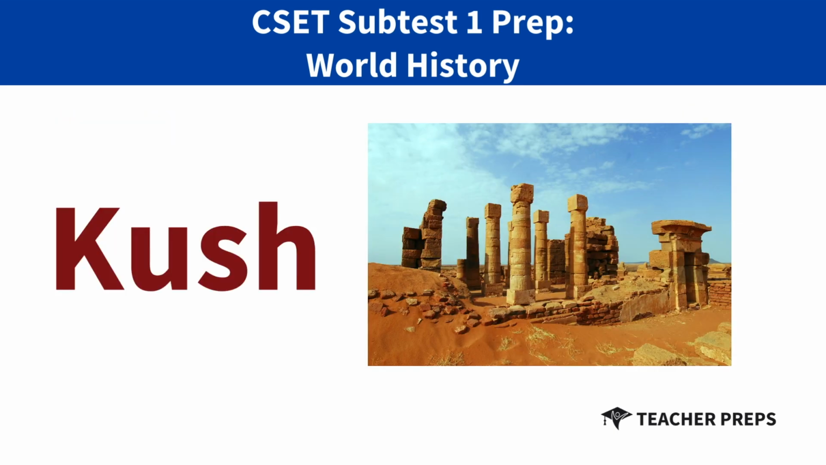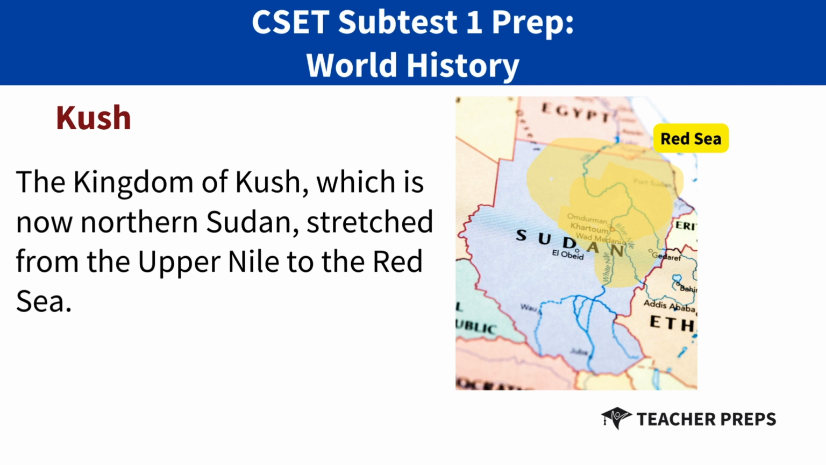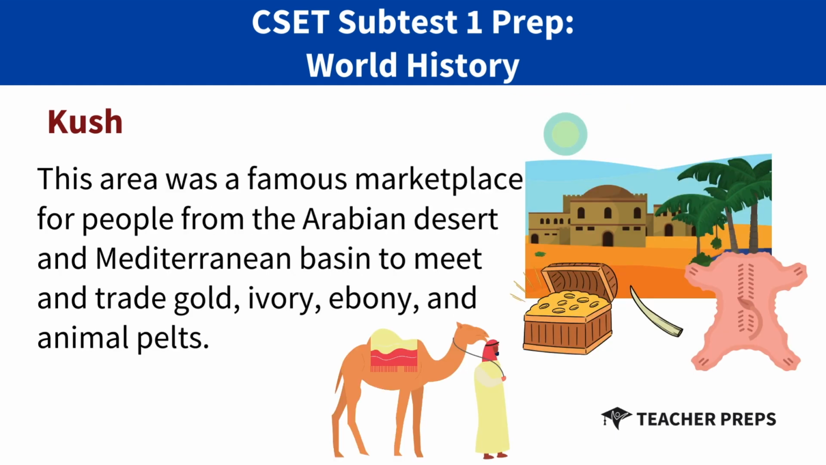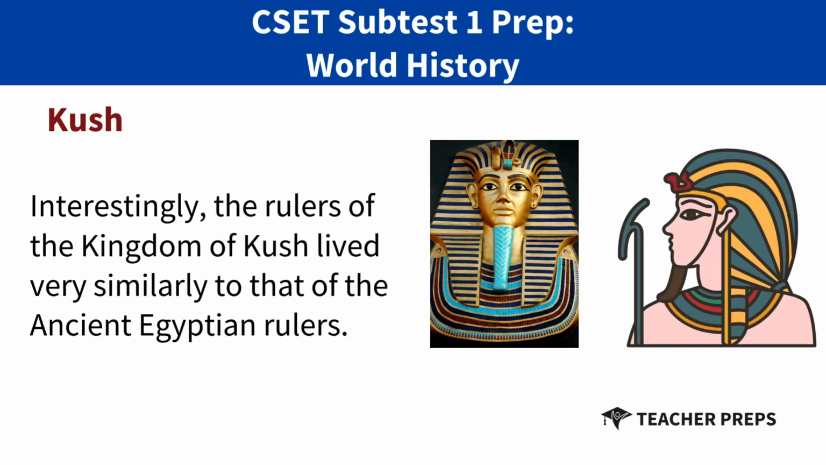Now let's move on to Kush. This kingdom of Kush, which is now northern Sudan, stretched from the Upper Nile to the Red Sea. This area was a famous marketplace for people from the Arabian Desert and the Mediterranean basin in order to meet and trade objects like gold, ivory, ebony, and animal pelts too.